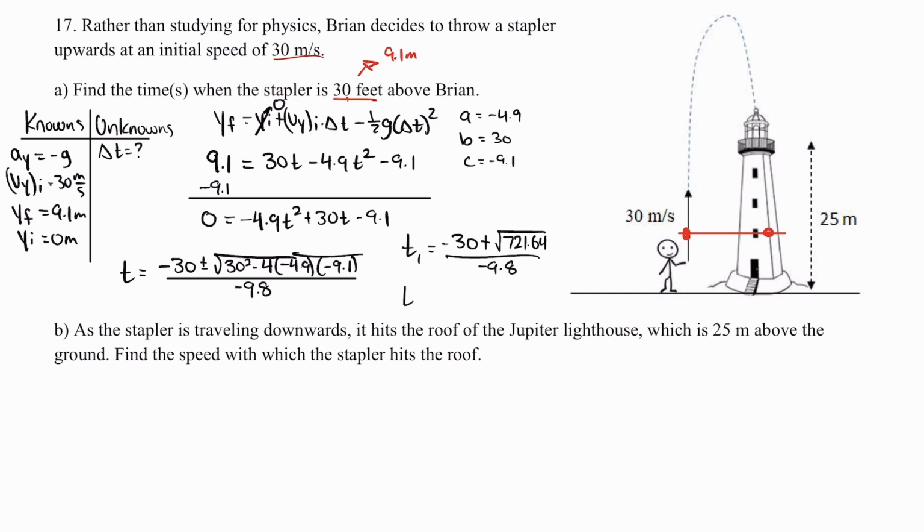Likewise, I'm going to get a value t2 being negative 30, but minus this time, the square root of 721.64, all divided by negative 9.8. In the calculator, when I calculate for t1, I'm going to get 0.32 seconds. And that makes sense. Very early on into the motion, the stapler has reached a height of 9.1 meters above Brian. And so I'm looking for the very beginning, which makes sense. I'm also looking for the very end, so much later. And the calculator for t2 is going to give me 5.85 seconds, which makes a lot of sense. Sorry, this is just 5.8 seconds, not 5.85.